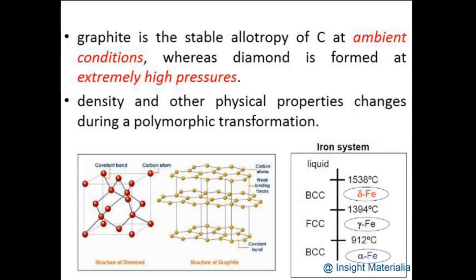exist as the face centered cubic structure or FCC structure. From 1394 degrees centigrade up to its melting point, 1538 degrees centigrade, iron exists in the BCC structure. So the BCC structure at room temperature is transformed to the FCC structure at an elevated temperature. The FCC structure, which is stable over a range of temperature, again transforms to the BCC structure closer to the melting point. So this change in the crystal structure occurs for iron by varying the temperature. This is another cause for exhibiting polymorphism or allotropy behavior.